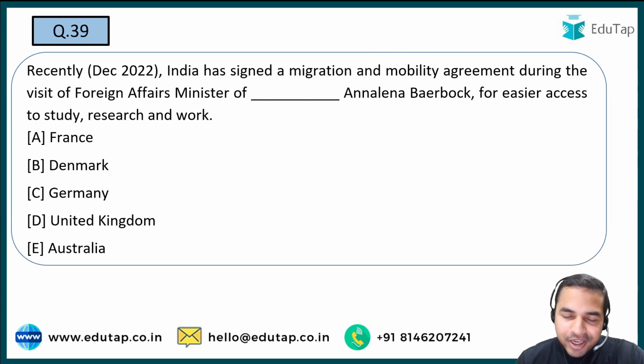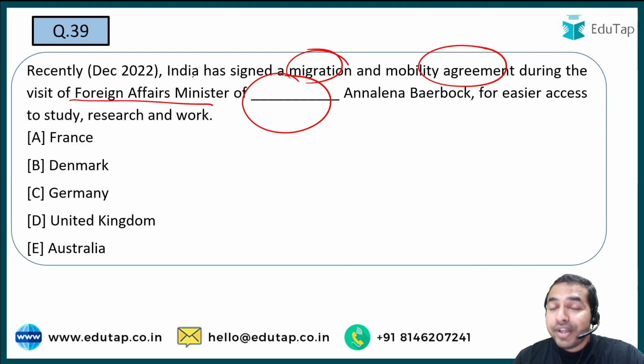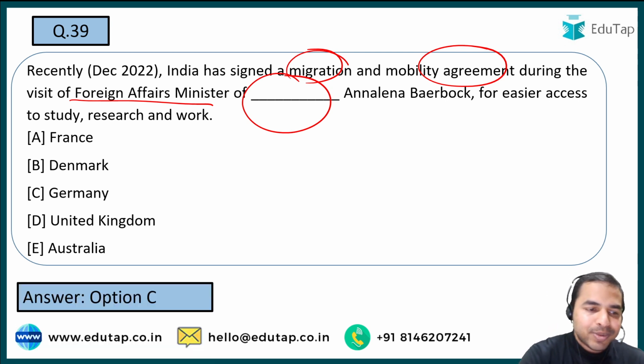Now the next question, India has signed a migration and mobility agreement during the visit of Foreign Affairs Minister of which of the following countries for easier access to study, research and work? तो यहाँ पर रिसेंटली मैं आपको बता दूं कि इस पर्टिकुलर कंट्री के फॉरेन मिनिस्टर आए थे. The name of that particular person is given here, that is Annalena Baerbock. तो यहाँ पर इन्होंने एक अग्रीमेंट साइन किया है, that is a migration and mobility agreement, जिसके तहत यहाँ पर जो लोग हैं उनको मिलेगा easier access to study, research and work. And what is the name of that country? It is basically option C, that is Germany.